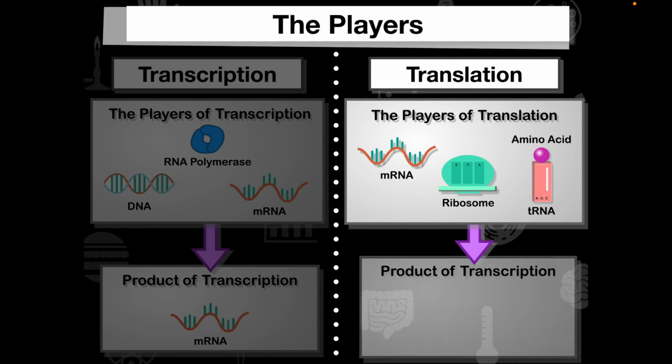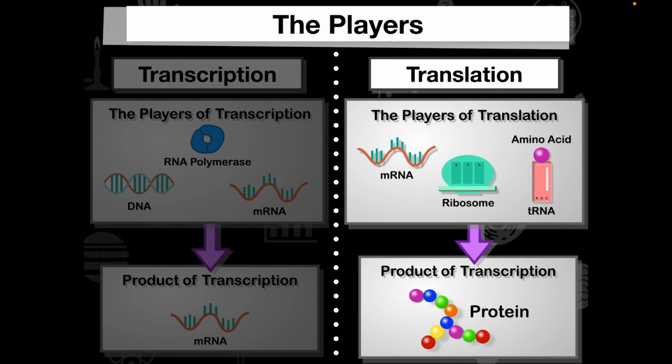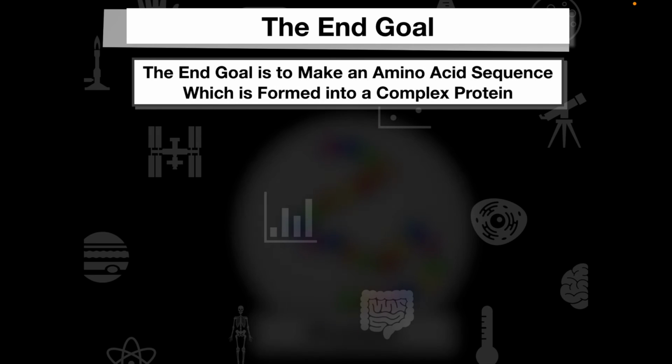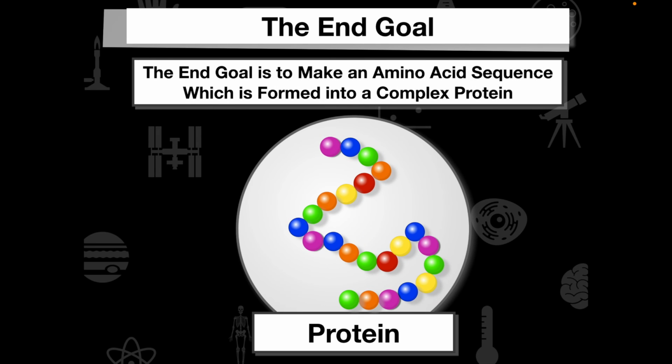Remember, the end goal is to create that protein molecule. The end goal is to make an amino acid sequence, which is formed into a complex protein. We can do this at ribosomes free floating in the cytoplasm or on the rough endoplasmic reticulum.